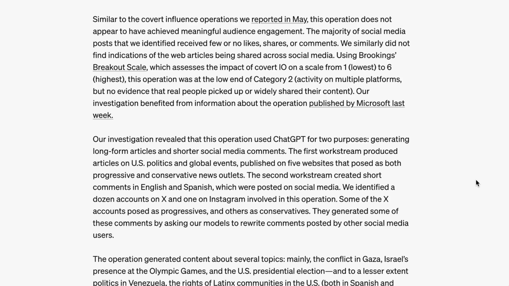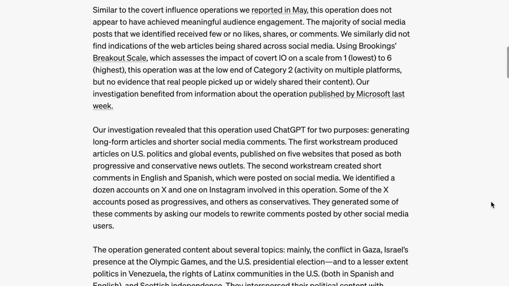That said, OpenAI said that the operation didn't appear to have achieved meaningful audience engagement, and that the majority of social media posts that they identified received few or no likes, shares, or comments. They referenced something called the Brookings Breakout Scale, which assesses the impact of covert intelligence operations on a scale from 1, which is the lowest, to 6, which is the highest, and considered this to be the low end of Category 2, which meant activity on multiple platforms but no evidence that real people picked up or widely shared their content.